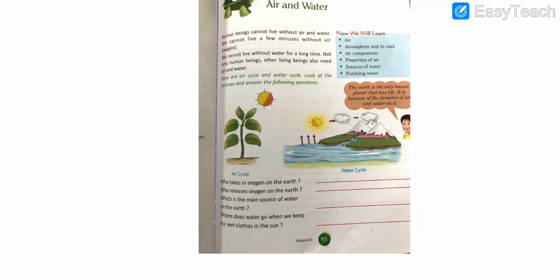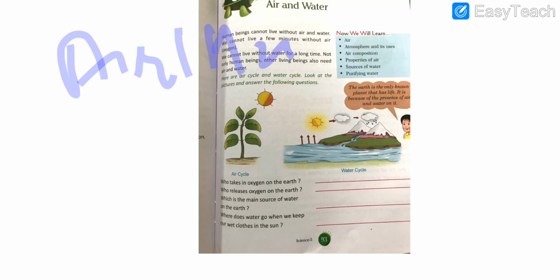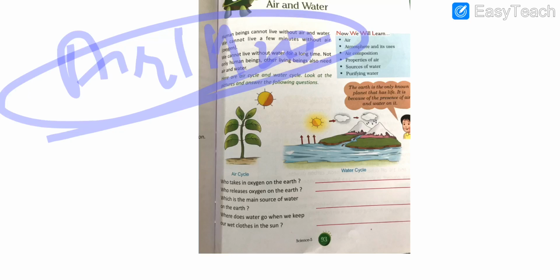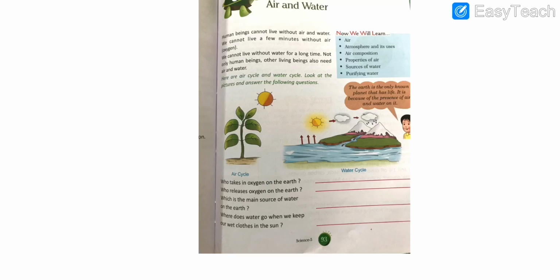So students, if air or water is not present on this Earth, we cannot live our lives. It is because of the water and air that we are able to survive on this planet. Students, human beings cannot live without air and water.